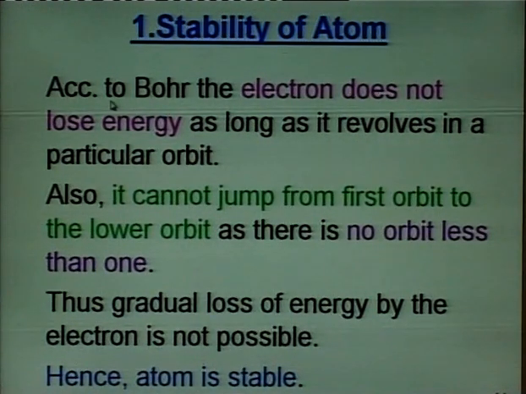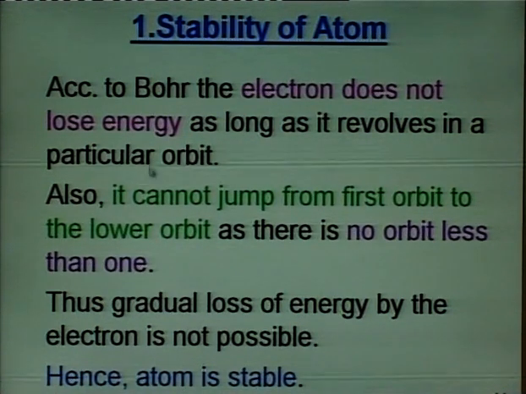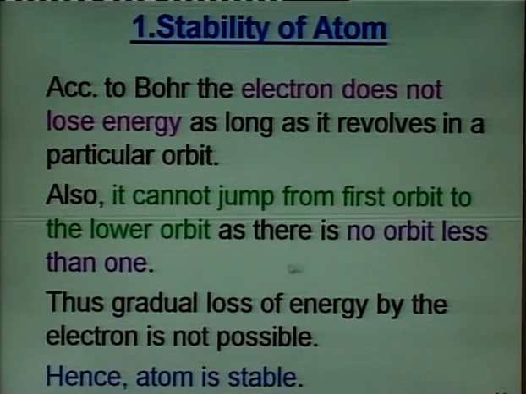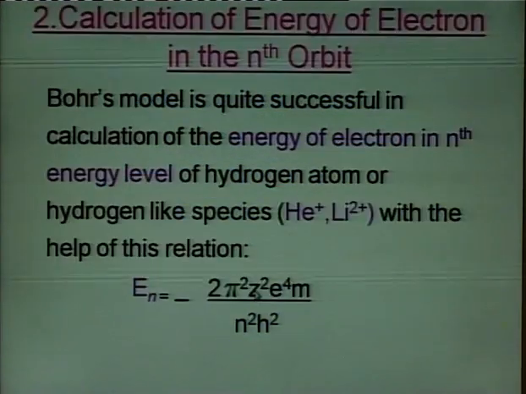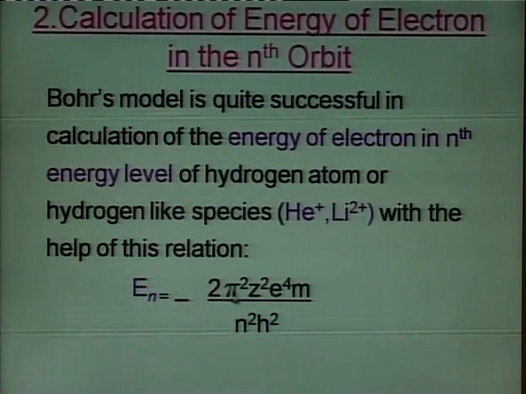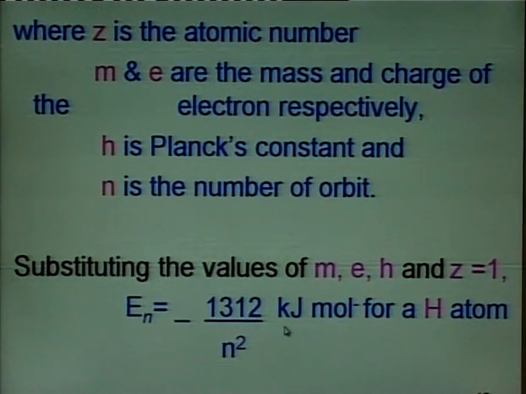First is the stability. According to Bohr's model, an electron does not lose energy as long as it revolves in a particular orbit. Also, it cannot jump from the first orbit to a lower orbit as there is no orbit less than 1. This gradual loss of energy is not possible, and hence the atom is stable. Then we could calculate the energy by this formula, which we have already seen: En is equal to minus 2 pi square m Z square e^4 upon n squared h squared.